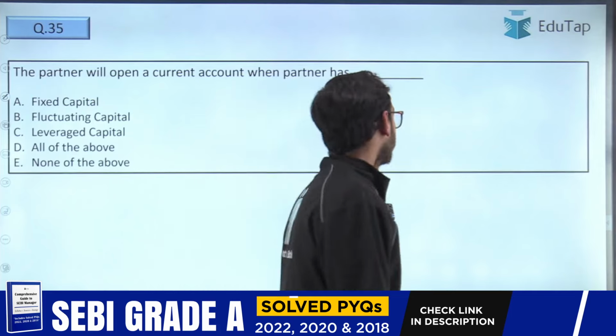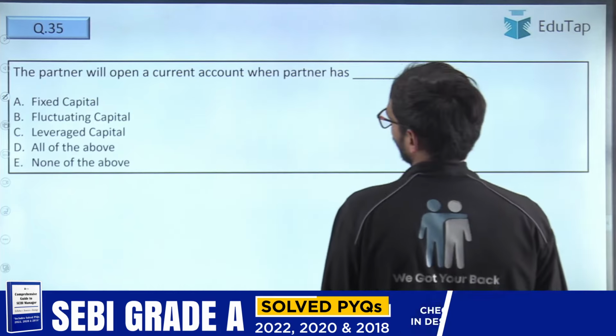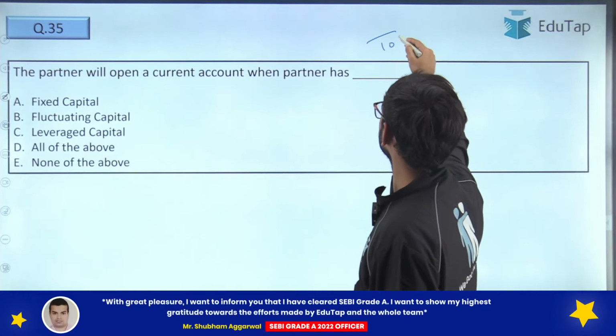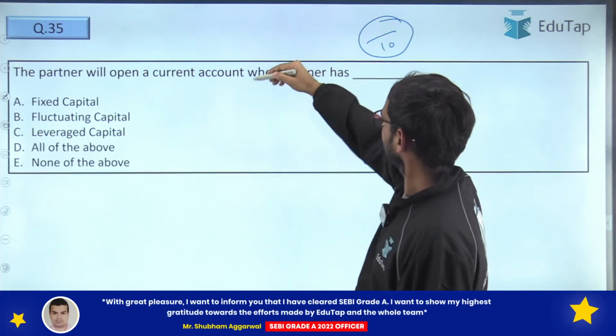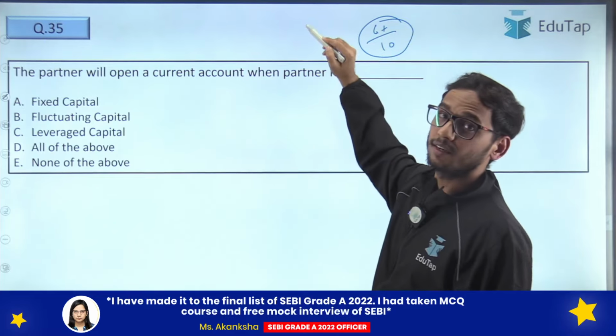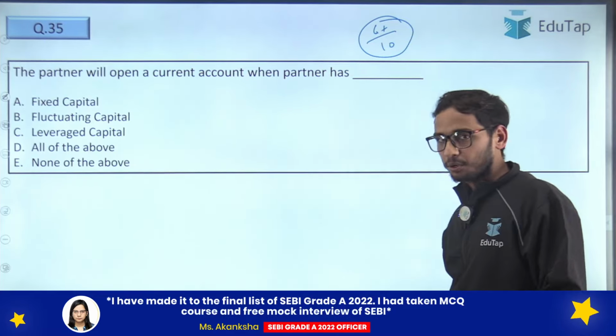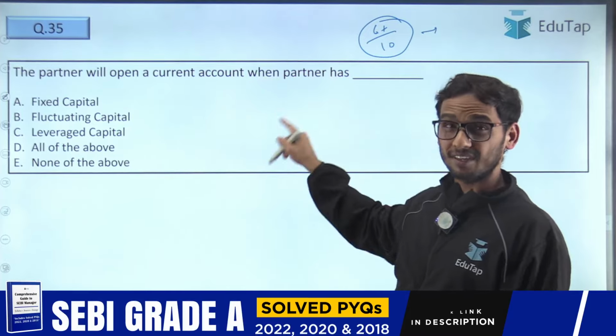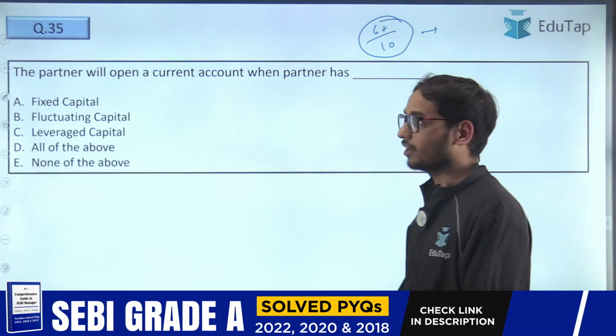Now let's talk about question number 35. That is the last question of the day. And out of 10 questions, I hope, including this question, you are getting 6 plus marks, and if you are getting 6 plus marks, then it's good, right? So you have to comment it in the comment section. But there is one more question, that is a homework question, and that is very interesting.